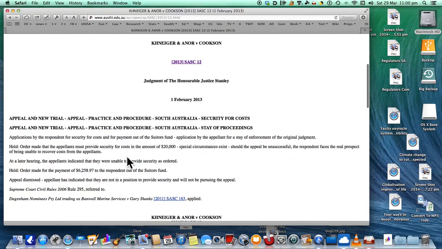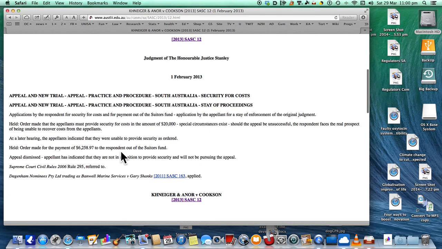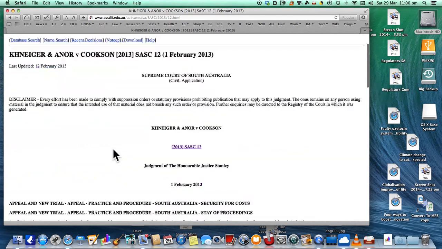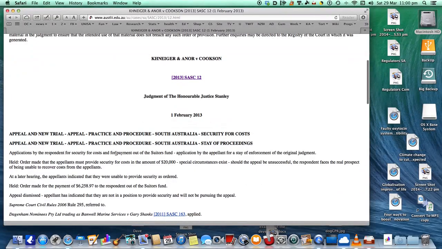Applications by the respondent for security for costs and payment out of the suitor's fund. There's a whole range of different things here. But essentially in this particular case, it tells you what it's about. It's about appeals and new trials. The appeal, practice and procedure, South Australia, security for costs. Now this was known as the head notes of the case.